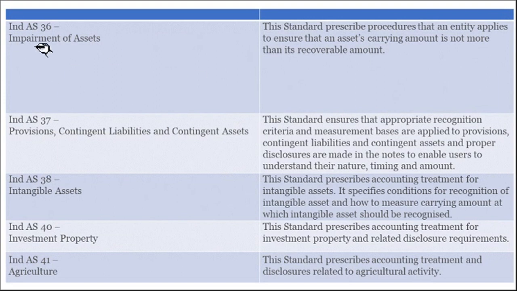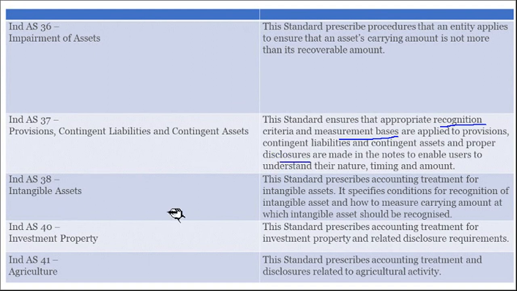Then Accounting Standard 36, impairment of assets. It ensures that an asset's carrying amount is not more than its recoverable amount. So in the case of impairment of assets, how to consider it and how to record it will be dealt by 36. Indian Accounting Standard 37, provisions, contingent liabilities and contingent assets. So which are the provisions, contingent assets and liabilities? The recognition criteria and measurement basis are explained, how to recognize and how to measure, and how to disclose it.